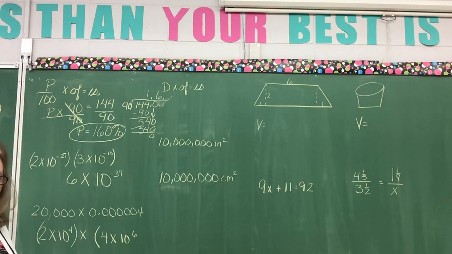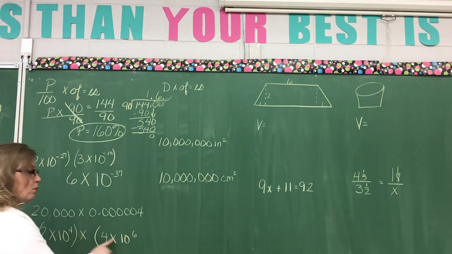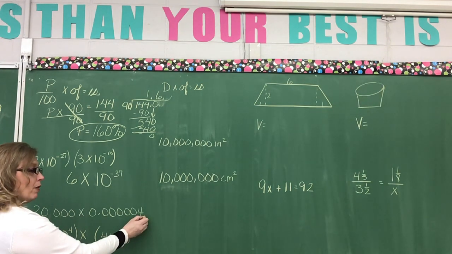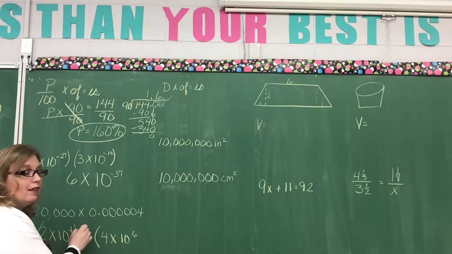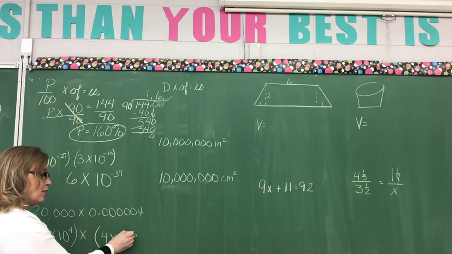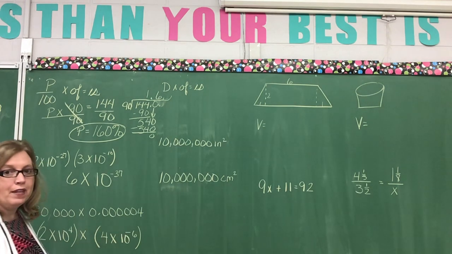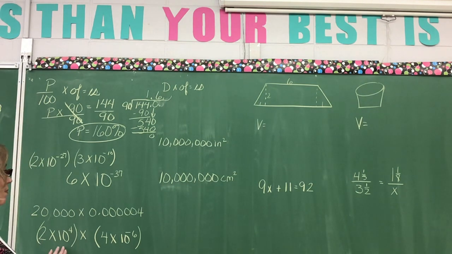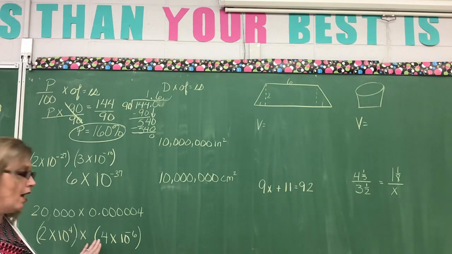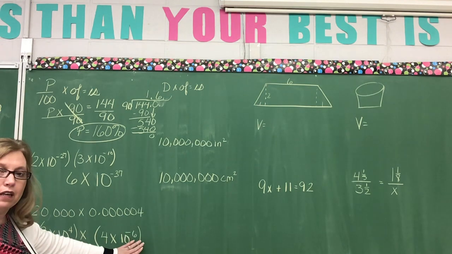Now, here's my question. This one is moving a different direction because if it's over here and I'm going to make my number, I'm going to be moving it to the left. So my 6 has to be negative. So now I have 2 times 10 to the 4th power times 4 times 10 to the negative 6.